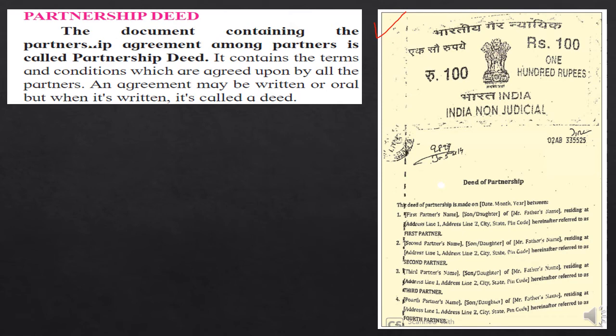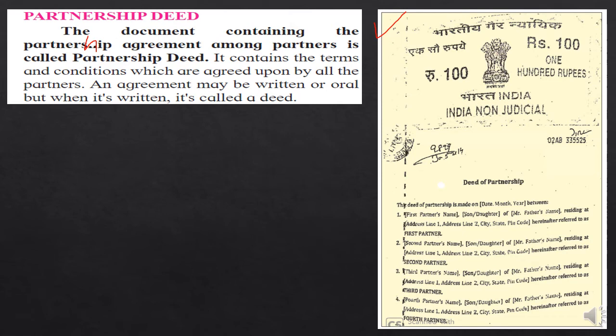The document containing the partnership agreement among the partners is called a partnership deed. It contains the terms and conditions which are mutually decided and agreed upon by all the partners, and the agreement may be written or oral, but when it is written it is called a deed.